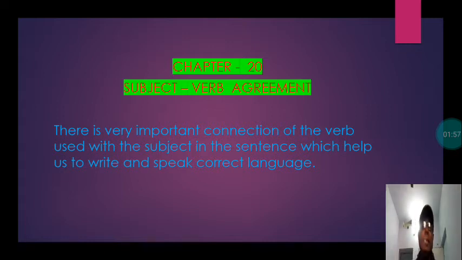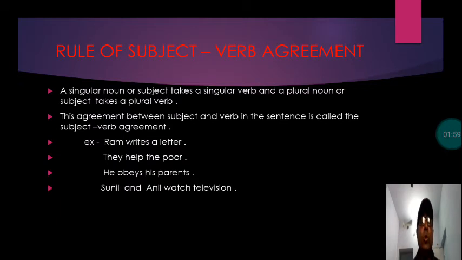In what way? That we shall learn through different rules. So let us go about that. What are the rules of subject-verb agreement? First let us see what subject-verb agreement is.